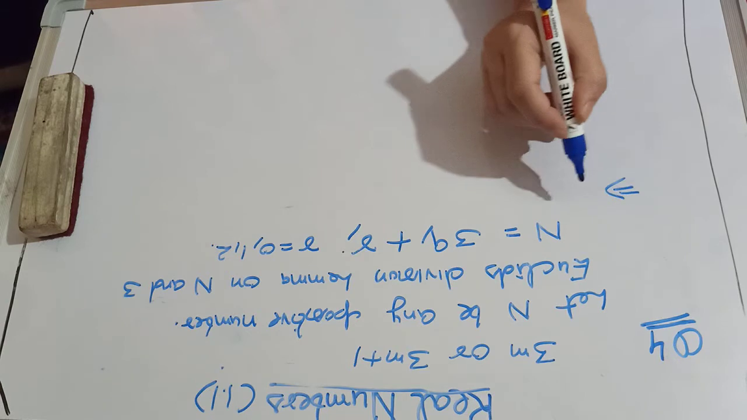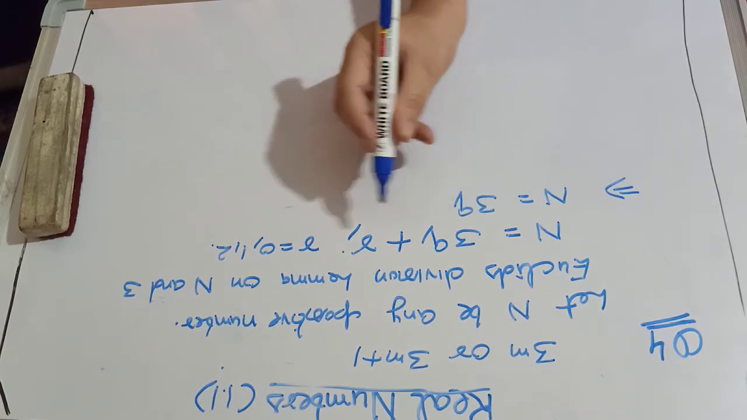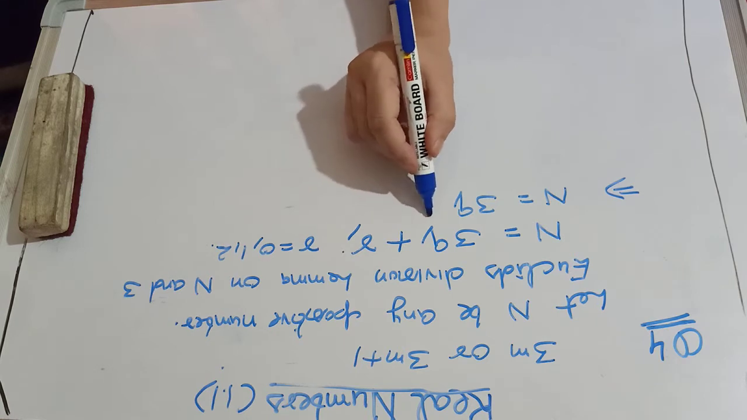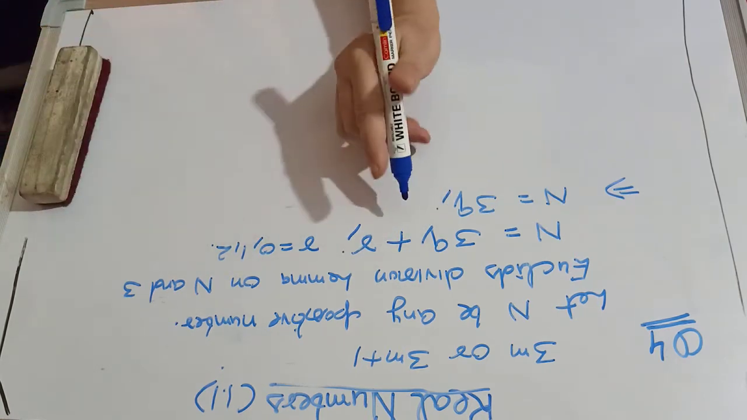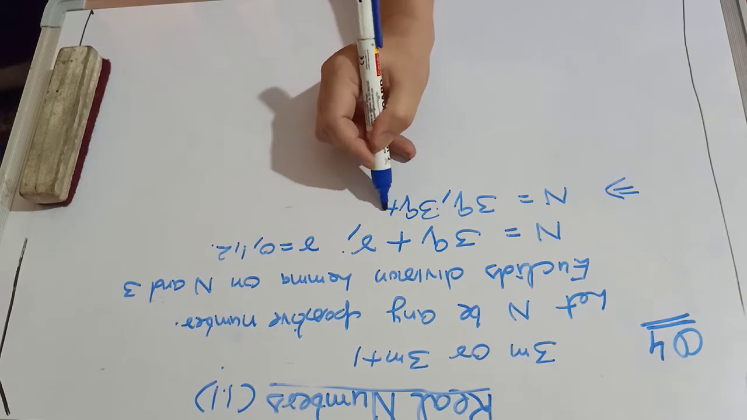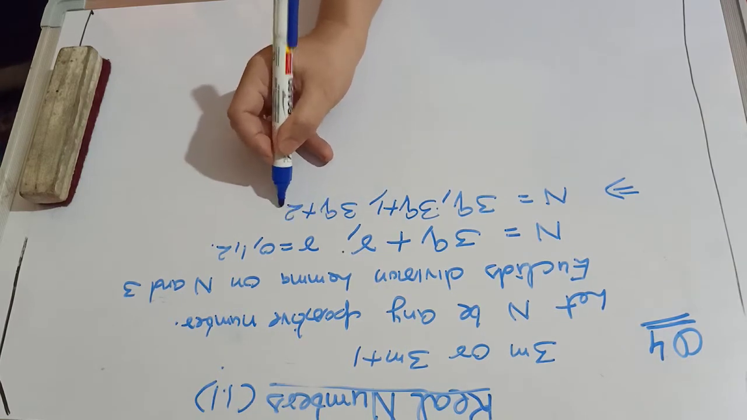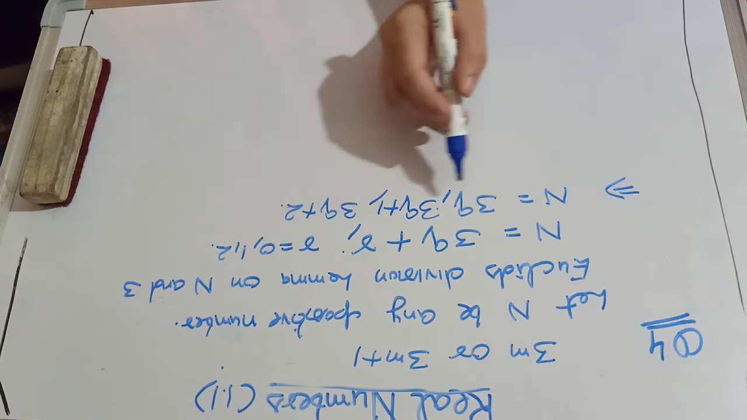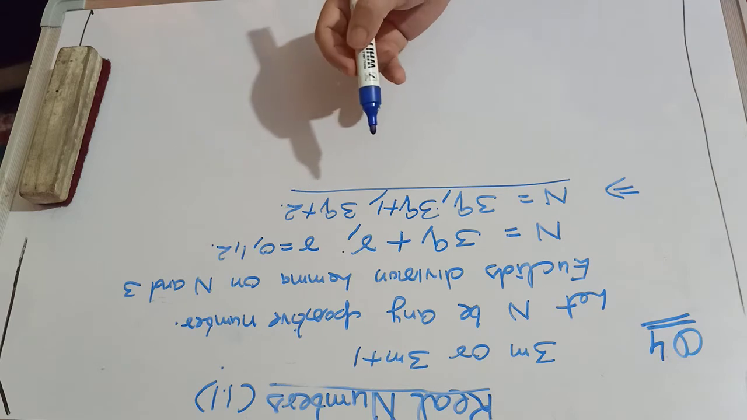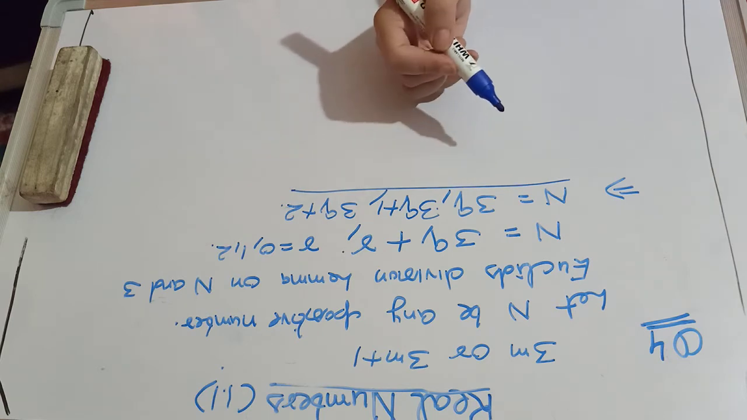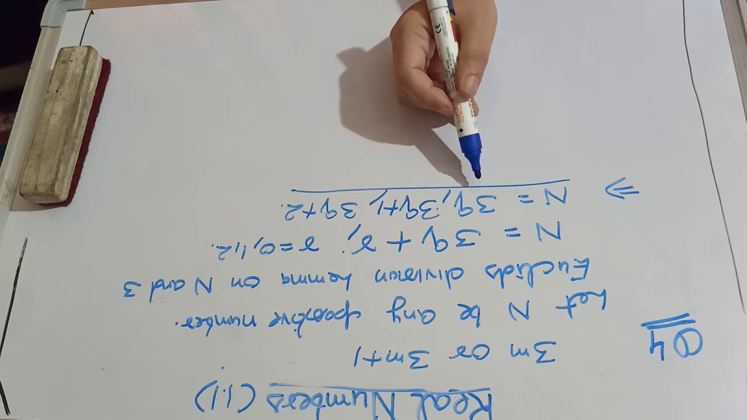That implies n can be taken as 3q, where 3q plus 0 means 3q, then 3q plus 1 and 3q plus 2. Now what we need to prove is that square of any positive integer is of the form. So let us square these numbers.